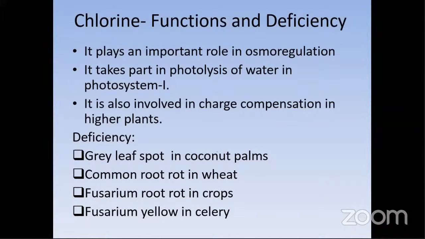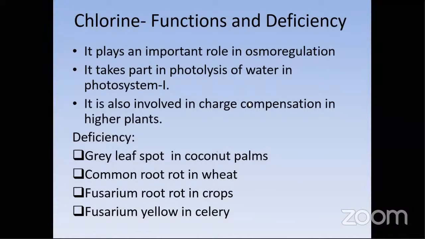Coming to the deficiency symptoms, please note these down, students. Deficiency symptoms play a major role in the fertility course. Gray leaf spot in coconut plants, common root rot in wheat, fusarium root rot in crops, and fusarium yellows in cereals. Naturally, if there is a deficiency of chlorine, plants are very susceptible to fusarium species of disease.